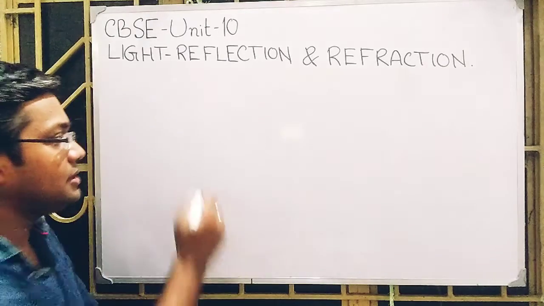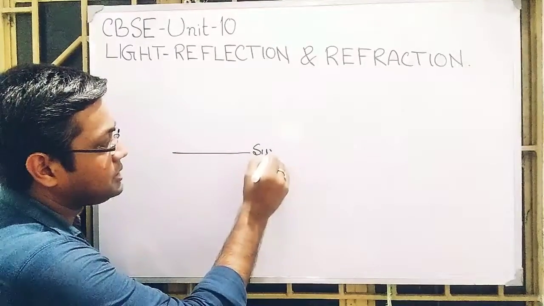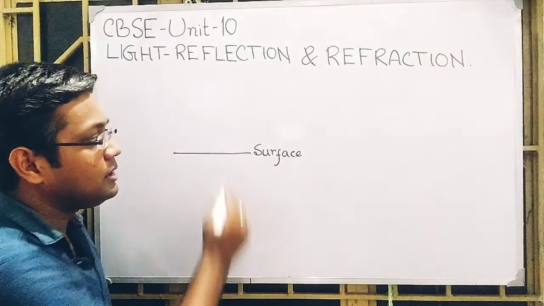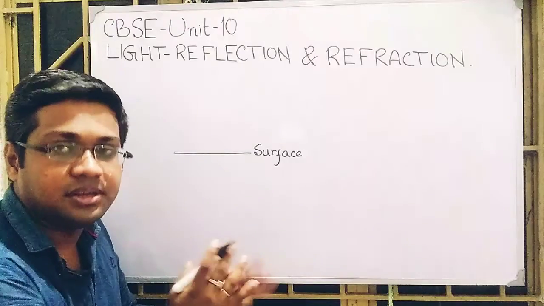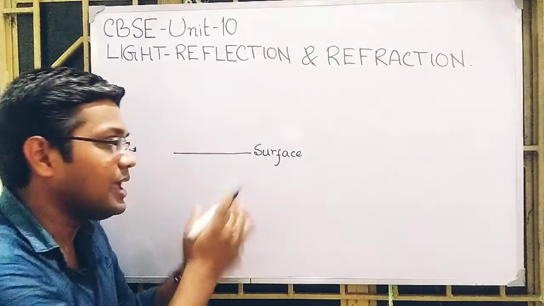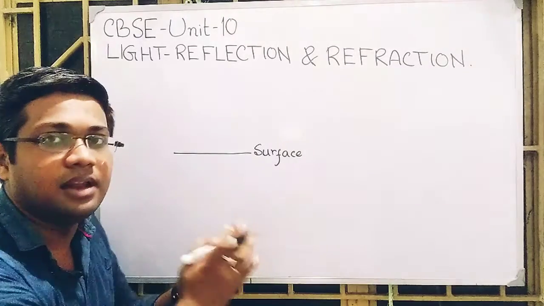Just like in the previous lecture, it is a surface, but the surface is the interface of two media of different optical densities. It may be air, water, glass, or whatever.